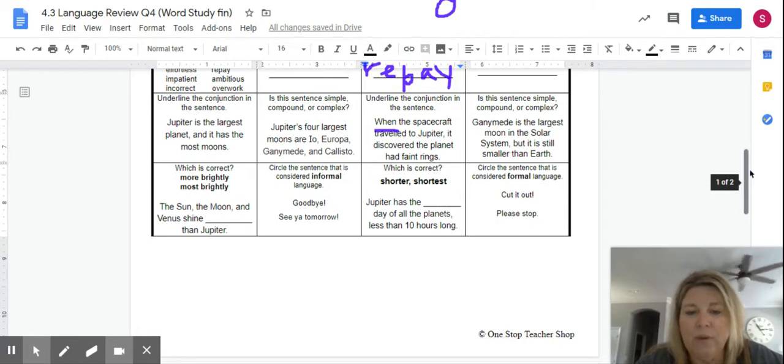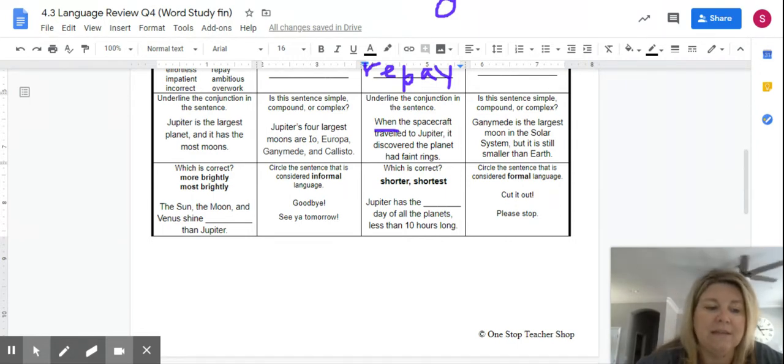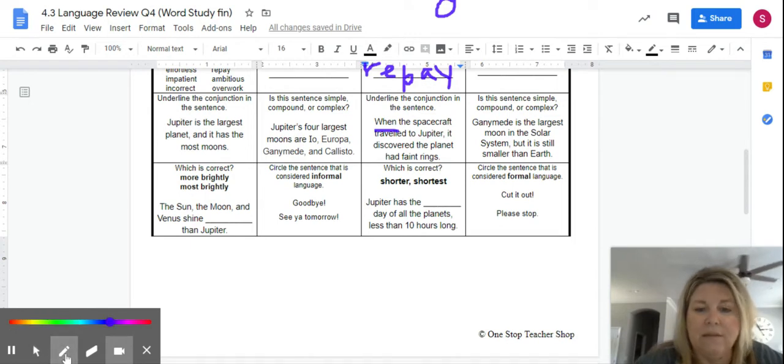So we have, Jupiter has the shorter day of all the planets, less than 10 hours long, or Jupiter has the shortest day of all the planets, less than 10 hours long. So we're comparing Jupiter to all of the other planets. So that's going to be more than two. So Jupiter has the shortest. All right, so shortest.